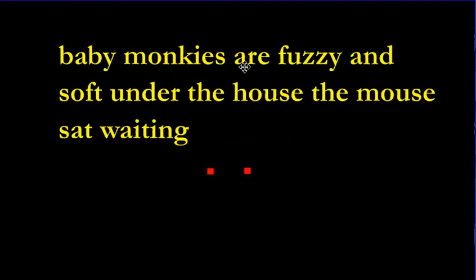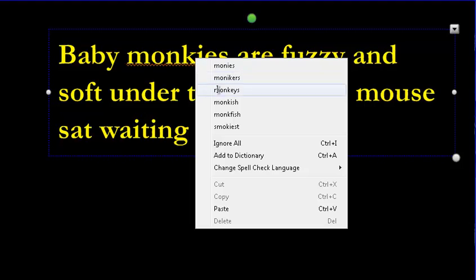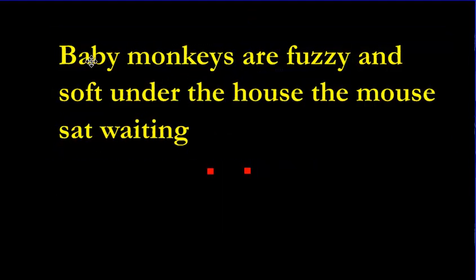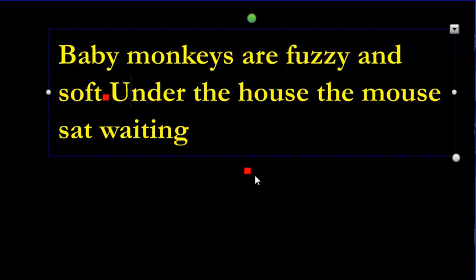Okay, baby monkeys. I love monkeys. Baby monkeys are fuzzy and soft. Under the house the mouse sat waiting. So, let's see here. Let's put a capital here. Baby monkeys. It's the start of a sentence. Baby monkeys. I can't spell monkeys. Can you believe that? Baby monkeys are fuzzy and soft. That's a complete thought. It's got a subject. Hey, what's the subject? The monkeys. What's the predicate? That they're fuzzy and soft. And then we start the next one with a capital. Under the house, the mouse sat waiting.